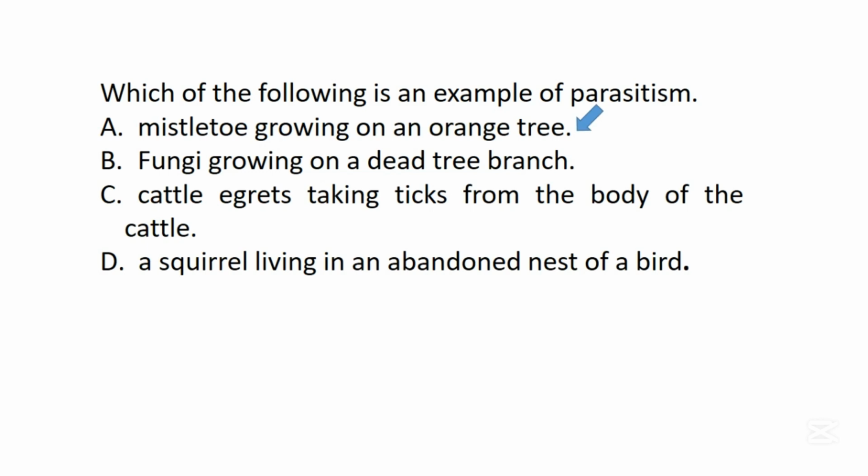As it grows on that orange tree, it will be causing harm. It will be taking some nutrients from the orange tree, thereby causing harm to the plant. So the relationship between mistletoe and orange tree is a parasitic relationship, and that association is what we call parasitism.